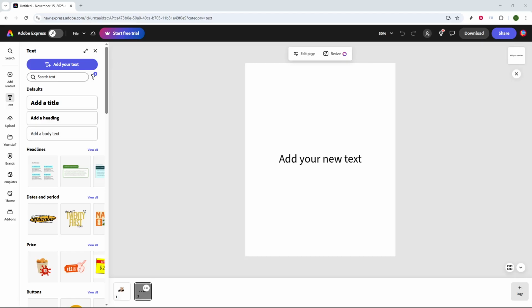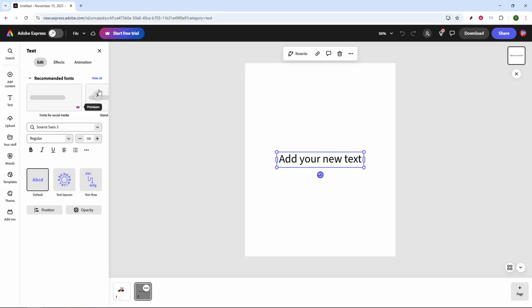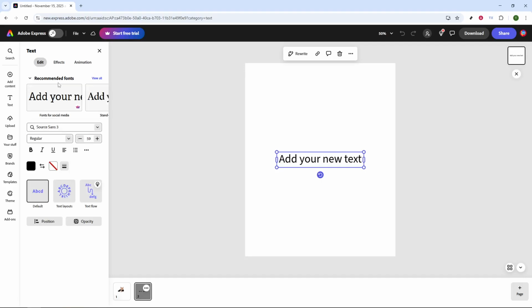First, make sure you have your design file open in Adobe Express Editor. It's always helpful to start with your project ready and set, so you can jump right into the creative process. Once you have your design loaded, locate the text box to which you'd like to apply the shadow effect. Click on this text box to select it, as this is the vital first step that triggers the editing options in the Adobe Express Editor.